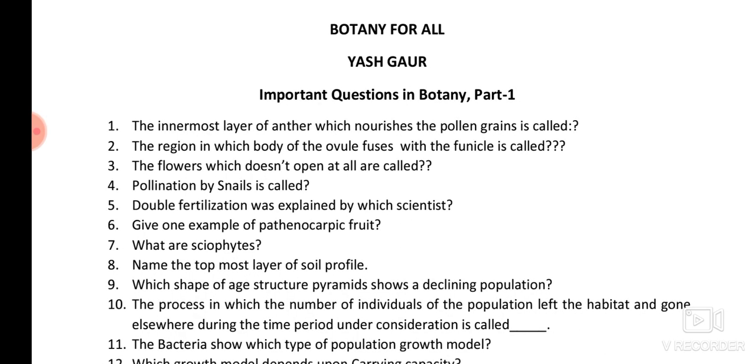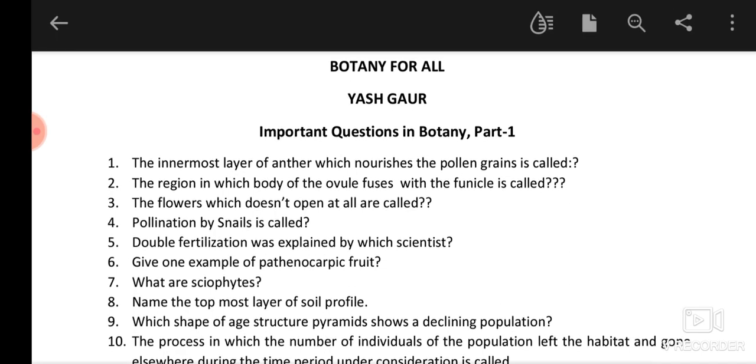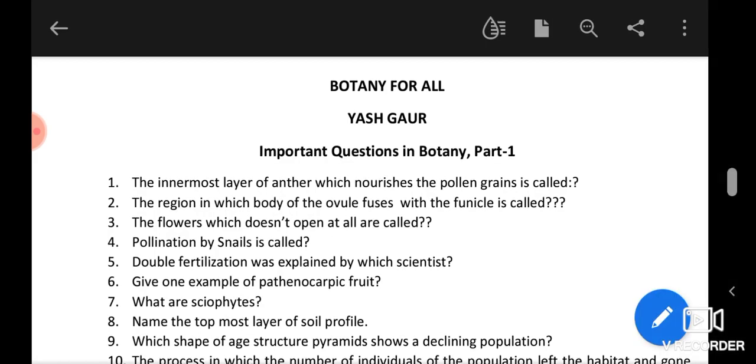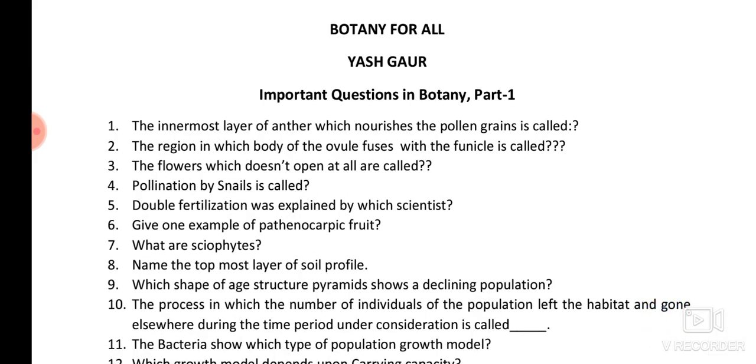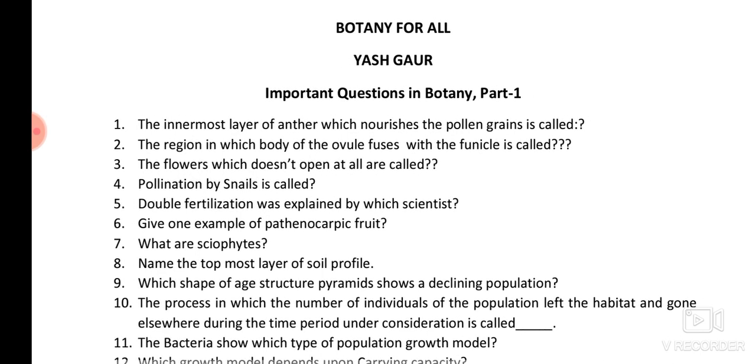The innermost layer of the anther which nourishes the pollen grains is called. The innermost layer of an anther is called tapetum, which nourishes the pollen grains. The other layers, the outer layers, just give protection to the pollen grains. But this layer nourishes the pollen grains. The answer will be tapetum.